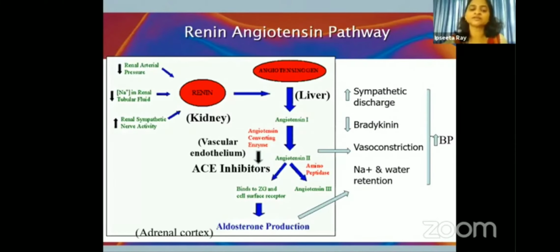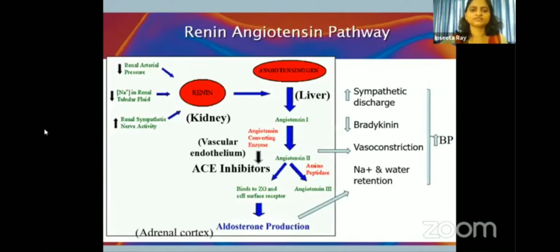Similarly, it will cause release of aldosterone. Aldosterone we know causes sodium and water retention. This can further contribute to the rise in blood pressure. Then angiotensin 2 also reduces bradykinin levels, and these bradykinins are potent vasodilators. Angiotensin 2 also causes increase in central sympathetic discharge. Okay, so via various mechanisms, they can all contribute to the increase in the blood pressure.